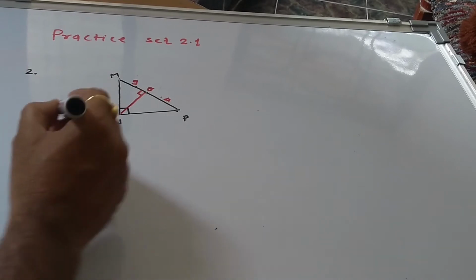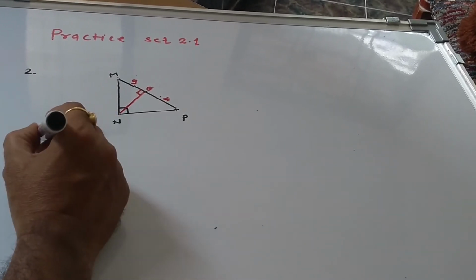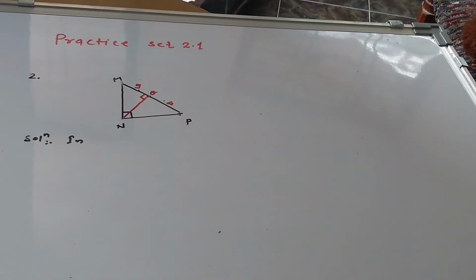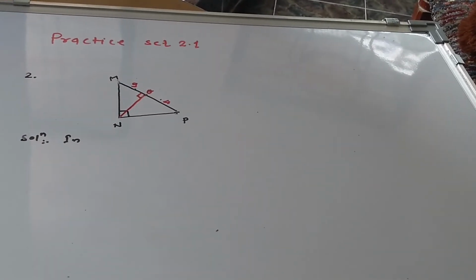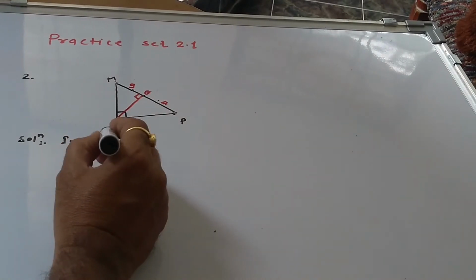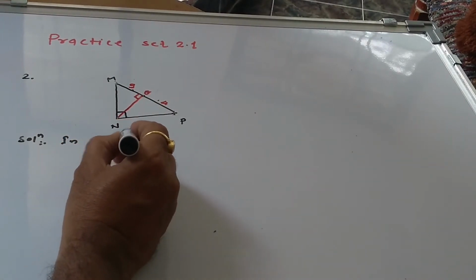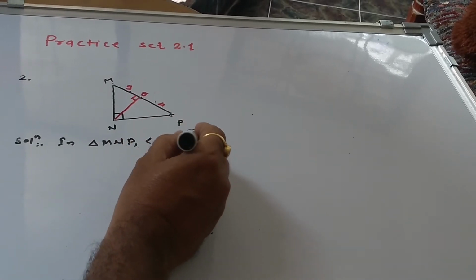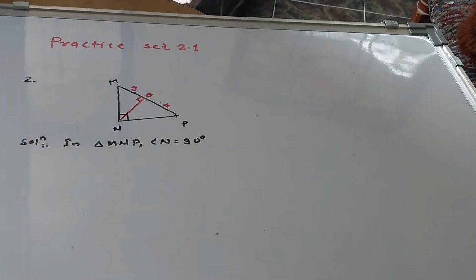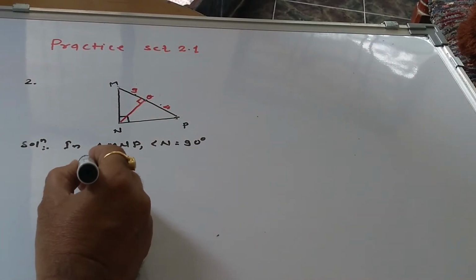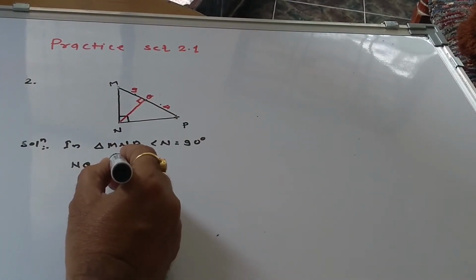In triangle MNP, angle N is 90 degrees, NQ is perpendicular to MP.